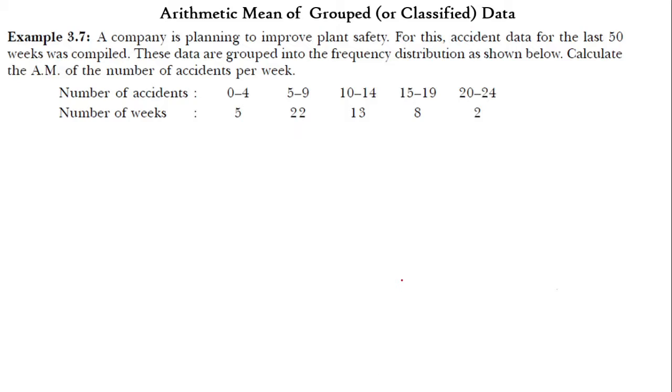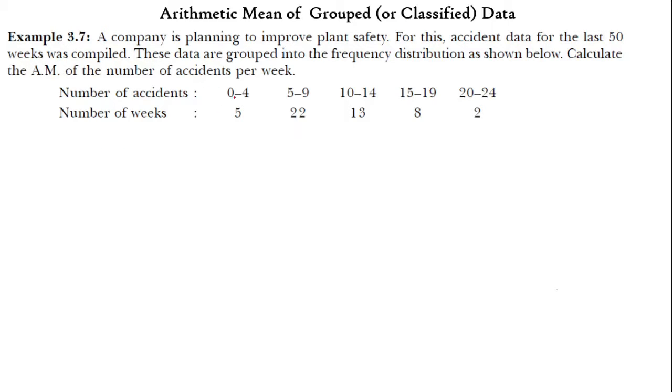A company is planning to improve plant safety. For this, accident data for the last 50 weeks was compiled. In a company, they are going to plan to improve their safety. So what they need is to collect the accidents that have happened for the last 50 weeks. So why the accidents are happening and how many accidents are happening in a week, they are going to find this. So in a group data, unlike in the last two problems, where they gave the individual data and then the frequency,